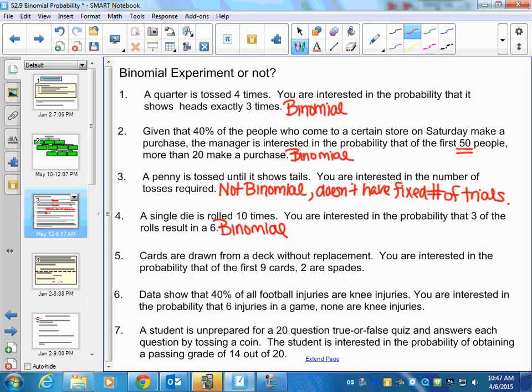Okay, so I think you guys will kind of get it. Cards are drawn from a deck without replacement. This is the key word. You're interested in the probability that of the first 9 cards, 2 are spades. If you don't replace it, it can't be binomial because your probabilities are not independent. Okay? So I'm going to abbreviate: probabilities are not independent. Does that kind of make sense to you guys?